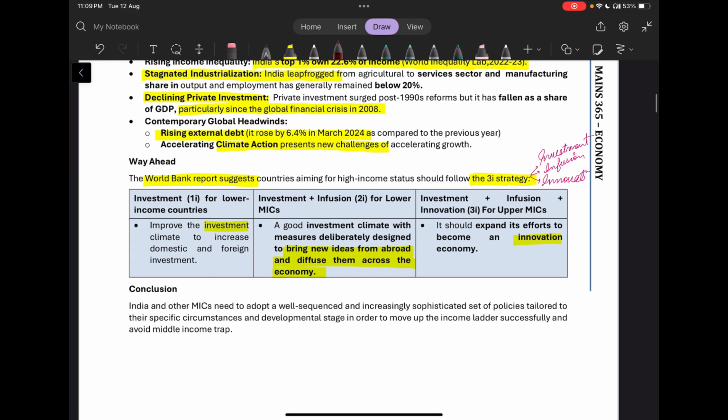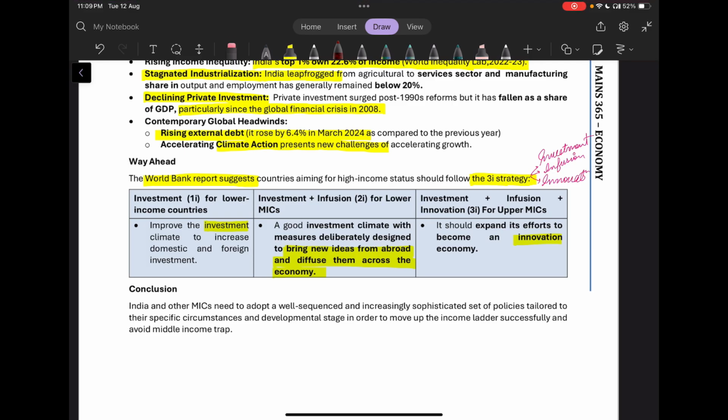Then what is the way ahead? The World Bank report itself suggests the three I strategy. The first I refers to investment, the second to infusion, and the third to innovation. Basically, it calls to improve investment, and then it also tries to bring new ideas from abroad and diffuse them across the economy.